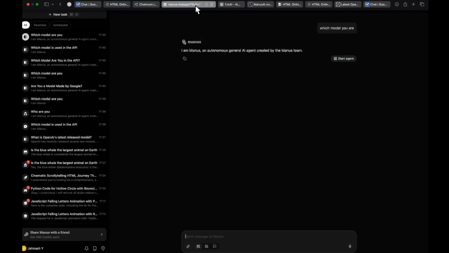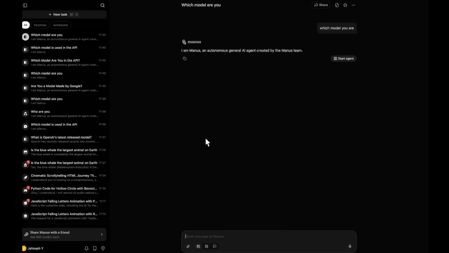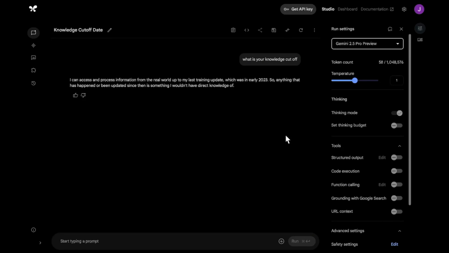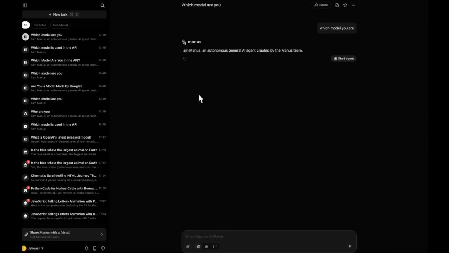Other than that, guys, I think for daily tasks, Manus is actually not bad, and you can use it absolutely for free. If it doesn't understand something, you can explain it and it will understand that. Currently we do have Gemini 2.5 Pro absolutely for free and unlimited, but if things change, you can try Manus. Or if there is anything else that you think is completely free and unlimited and is a very good model, please share that with me so that I can test it and let you know how good the underlying model is. So I hope I was able to give you a complete idea of the underlying model behind the unlimited chat interface, talking about the positives and the negatives.